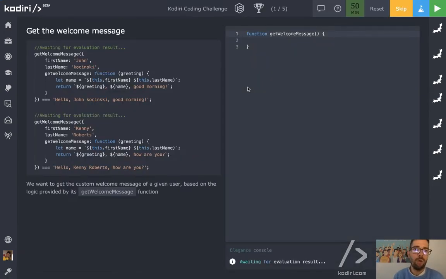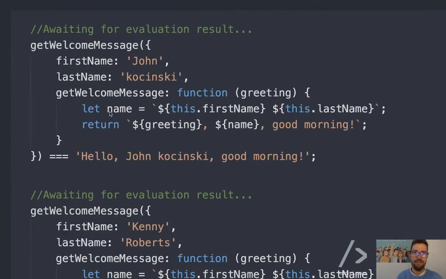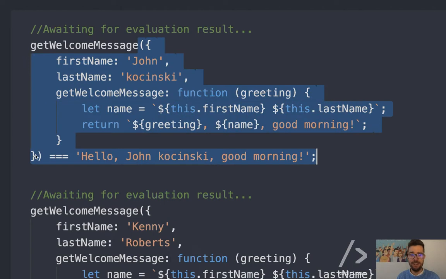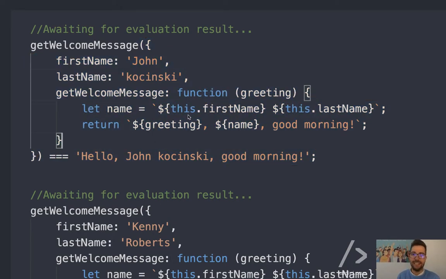Question number 1. Get welcome message. So in this particular problem, we receive one argument. It's interesting. I think it's the first time we do this question. It talks about lexical this, with a classic function. So that means that lexical this will refer to the object that invokes the function.